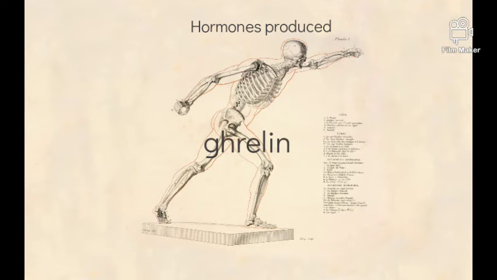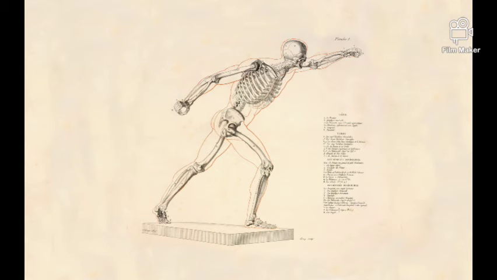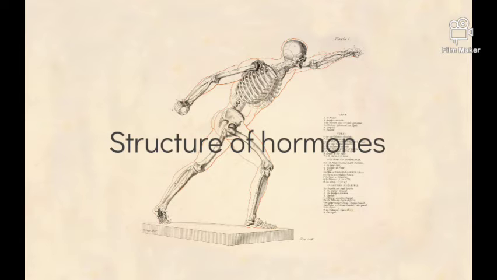Next is ghrelin. Appears to be a strong stimulant for appetite and feeding, also a potent stimulator of growth hormone secretion. Next is motilin. Apparently involved in stimulating housekeeping patterns of motility in the stomach and small intestine. So let's proceed to the structure of hormones.